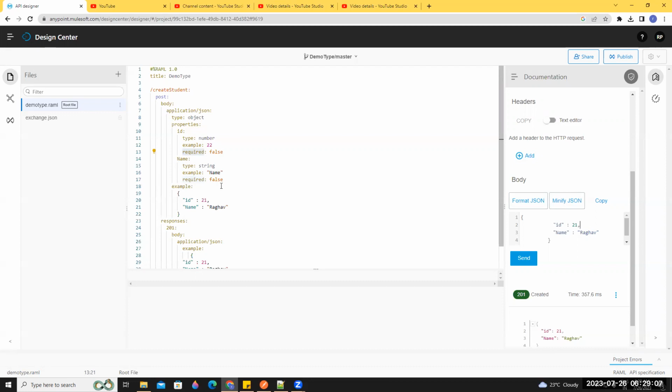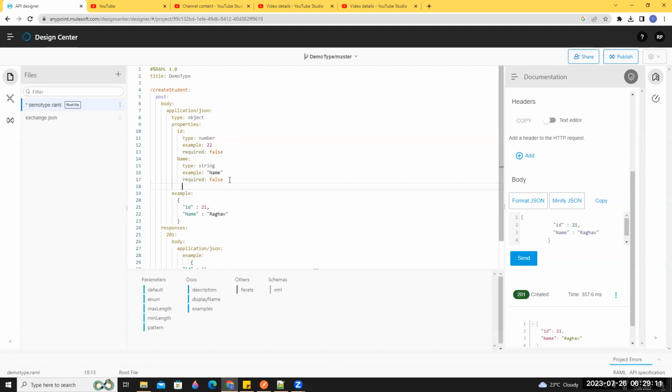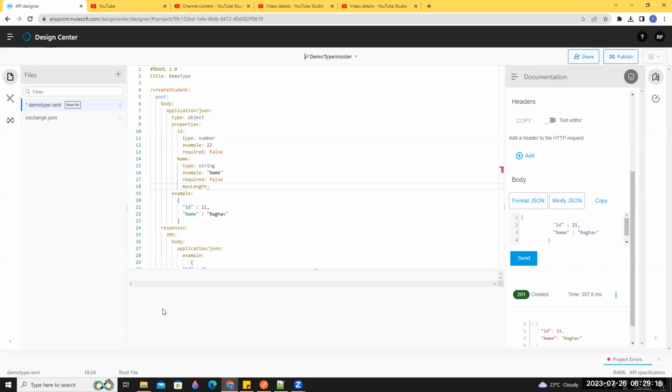Okay, suppose sometimes, for names, there is a maximum length and a minimum length. Max length also you have to define.